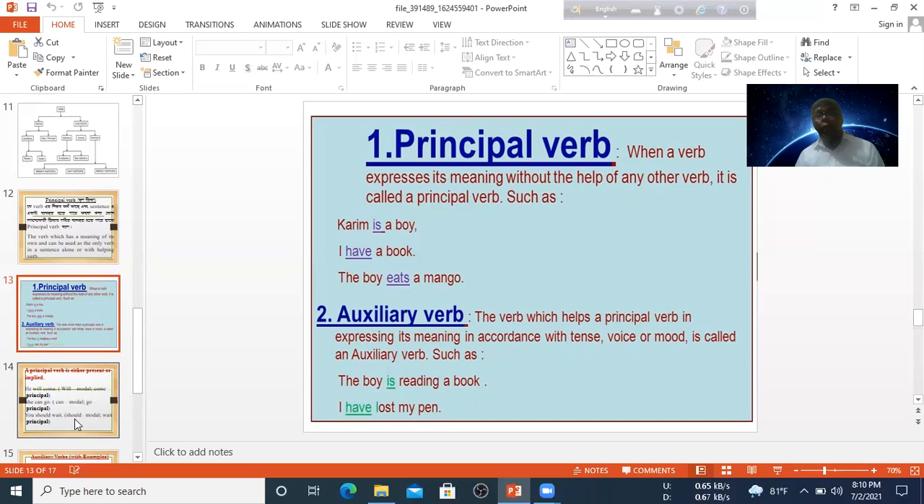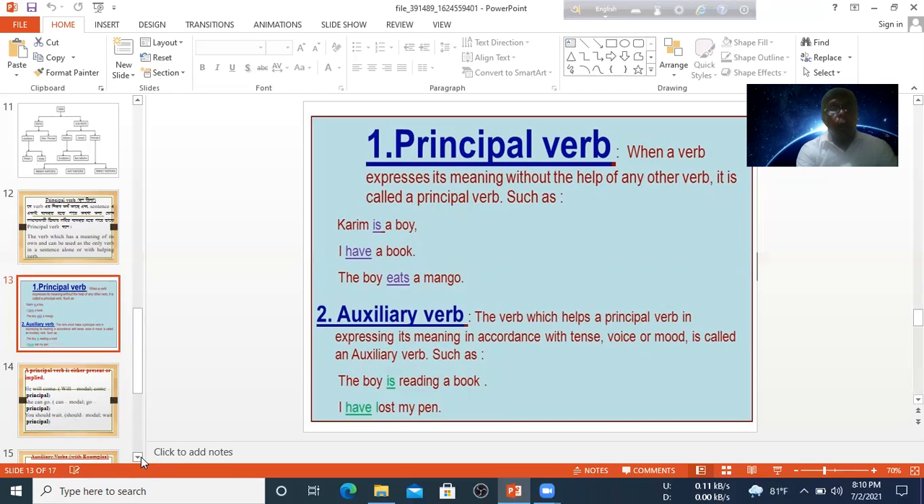Next, auxiliary. The boy is reading a book. In this sentence, there are two verbs. One is auxiliary and reading is the principal verb. So is is auxiliary and reading is the principal verb. I have lost my pen. In this sentence, there are two verbs. One is have, auxiliary, and lost is the principal verb. When we see two verbs in a sentence, one verb will be auxiliary and the other verb will be principal.